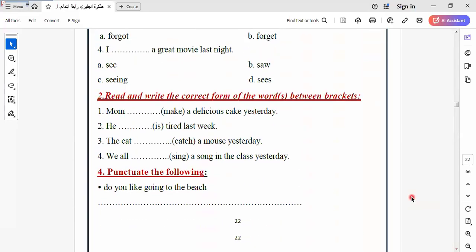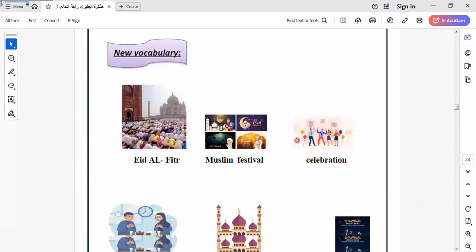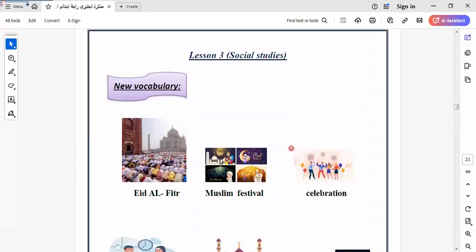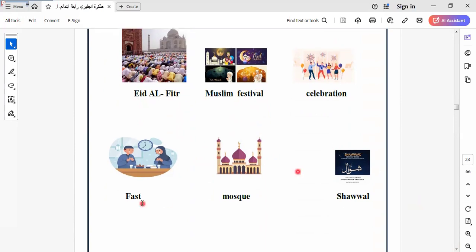Okay, let's go to another one here. Here we have this part to talk about social science, about festivals, about important festivals in our traditional festivals that we celebrate, like Eid al-Fitr. Muslim here is called Muslim festival, celebration, fast. We are fasting now because we are in Ramadan and we are fasting until the sunset. Okay.